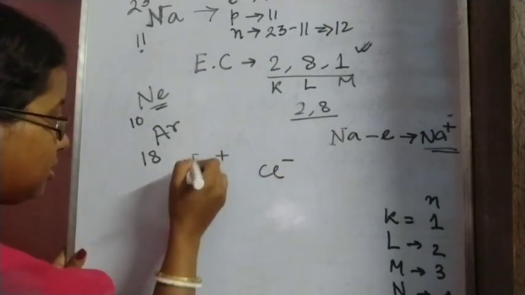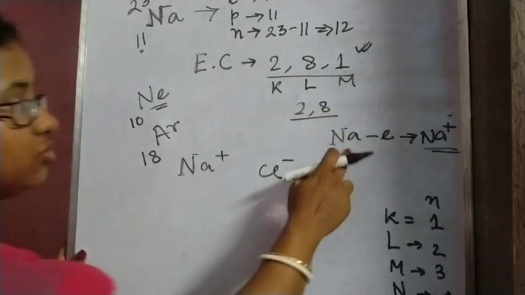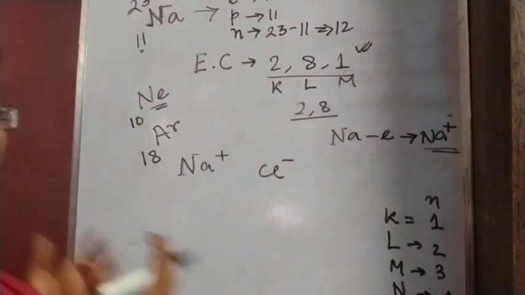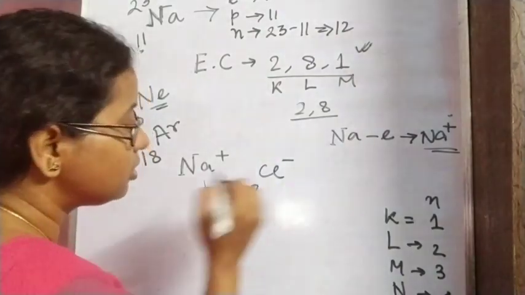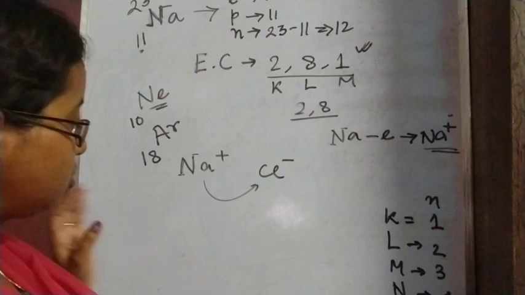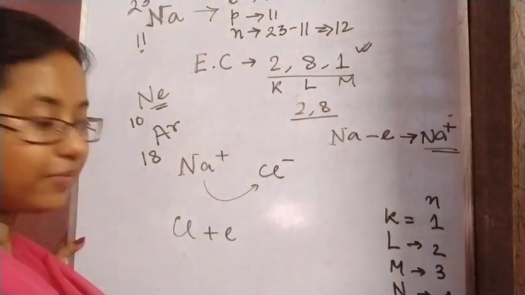We have seen that sodium will lose this electron. Sodium is losing one electron, so one electron will be extra here. That electron will be captured by chlorine. Chlorine, we have seen, will capture one electron.